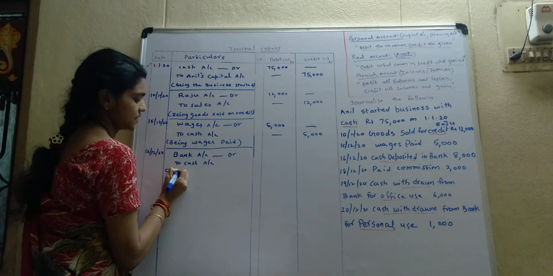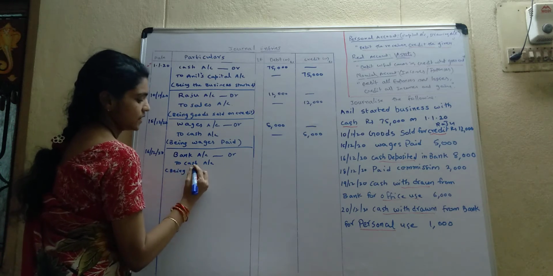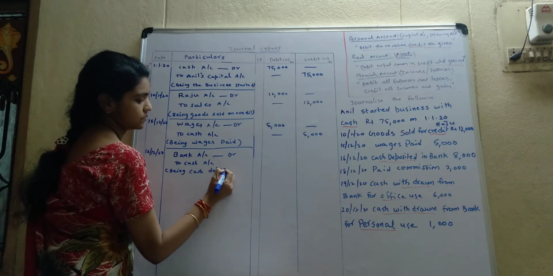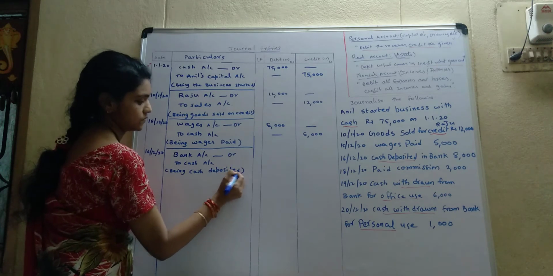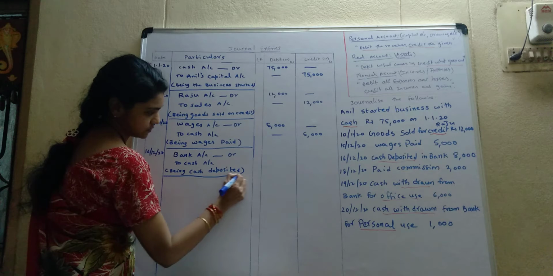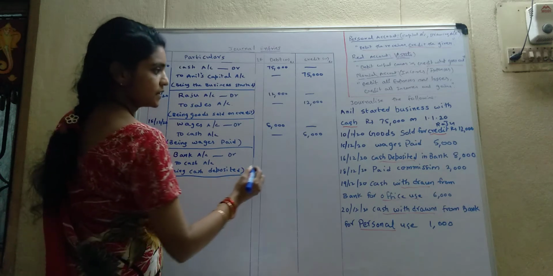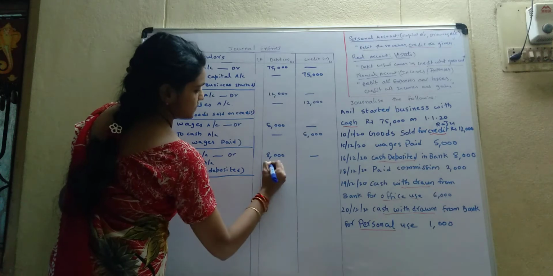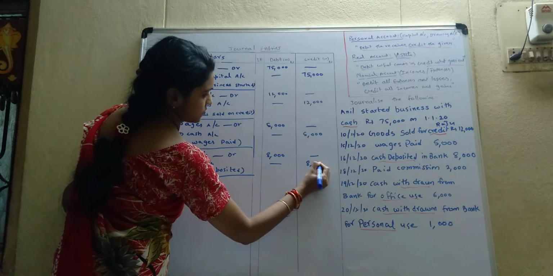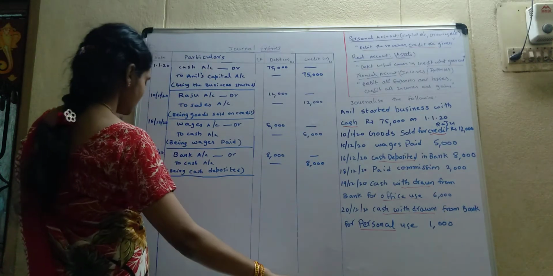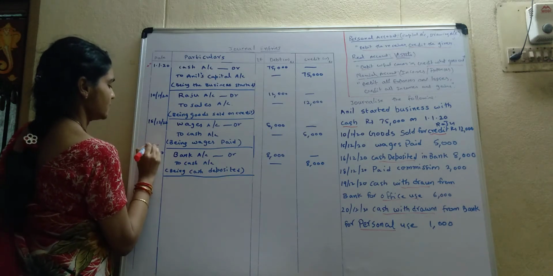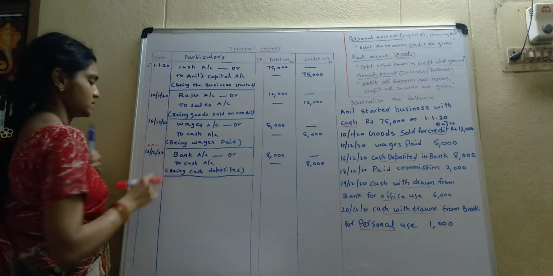Turn the page and check the notes. Being cash deposited. Underline. Next, 8,000. These are all important entries. You may get them in exams.